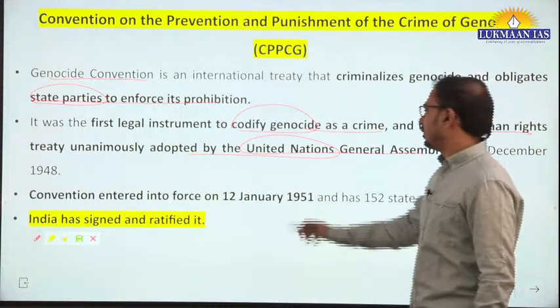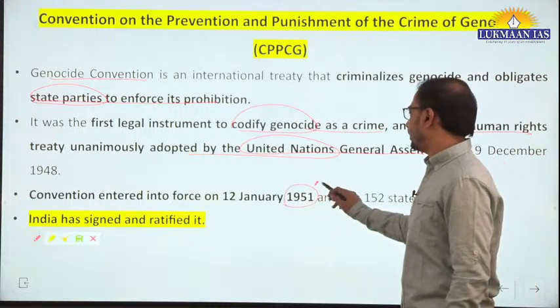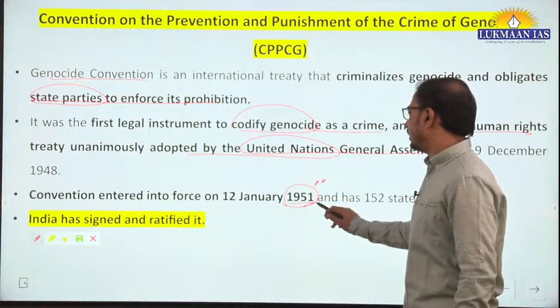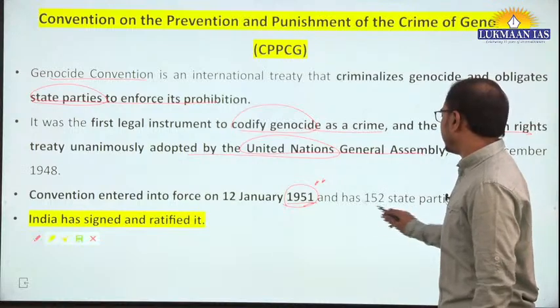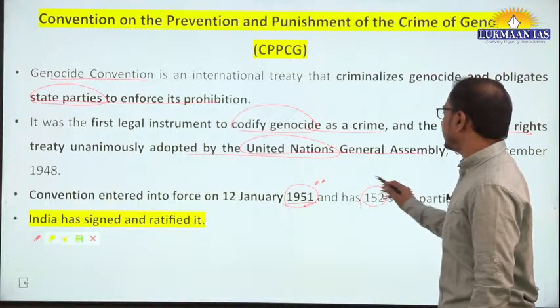It came into being in 1951, that is, entered into force, and at present there are around 152 state parties to this.